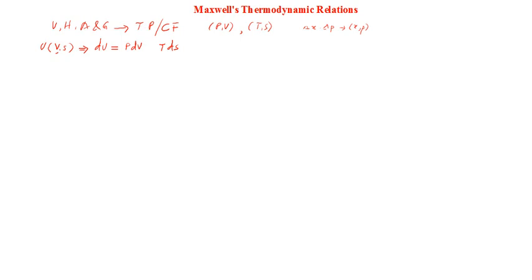Similarly, in modern physics you can take energy and time. Energy and time are conjugate pairs. Similarly, angular momentum and angle, for example J and theta. These are all examples of conjugate pairs. So these conjugate pairs can give you a lot of information once they are combined in the proper way.